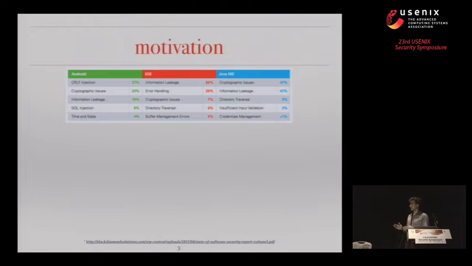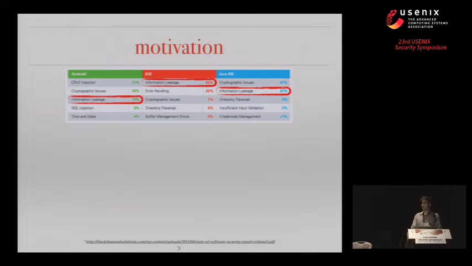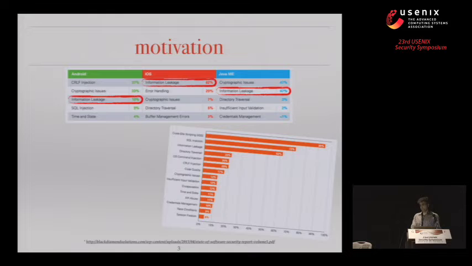And indeed, in some recent statistics published by Veracode, their annual security report, we see that information leakage in the mobile environment is a big deal. We see that in Android it is one of the top 3 security threats. In iOS, we move up to the very top of the list, with 62% of iOS apps having different kinds of information-leaking behaviors. And also in Java ME, we have these alarming statistics, which persist across different platforms, not just mobile, but web and others, with information leakage.